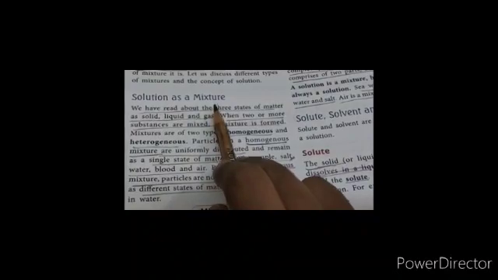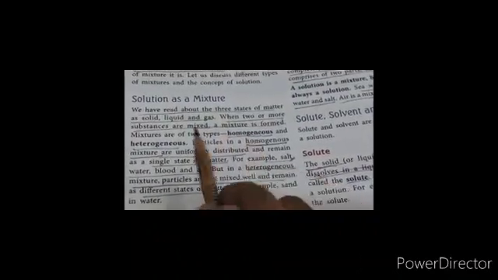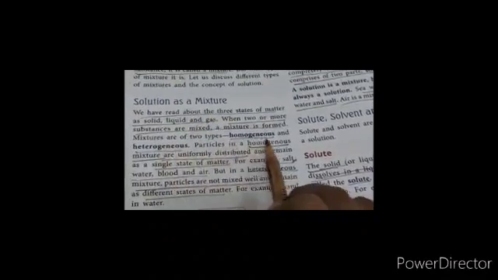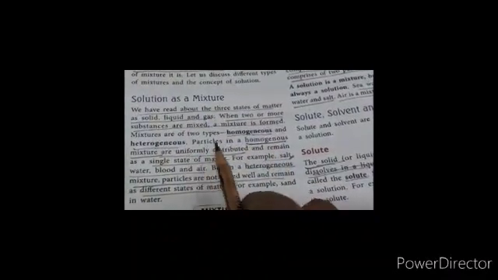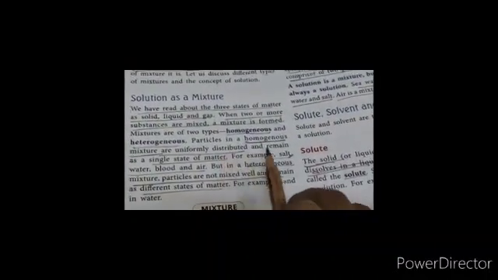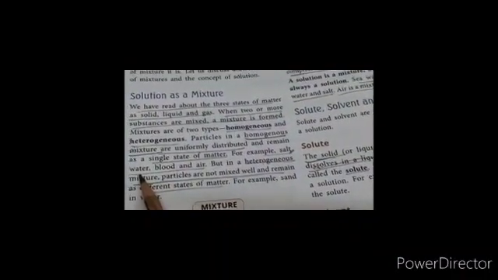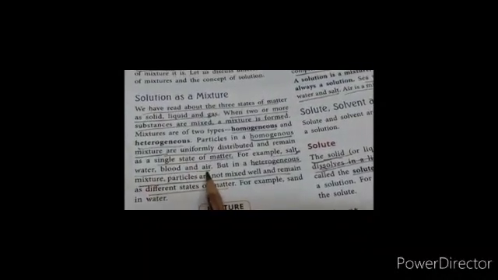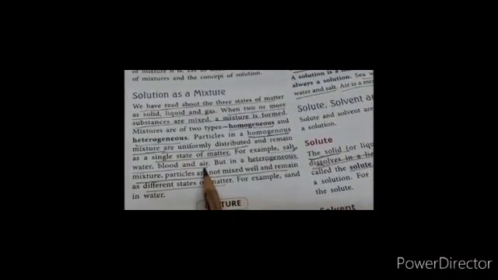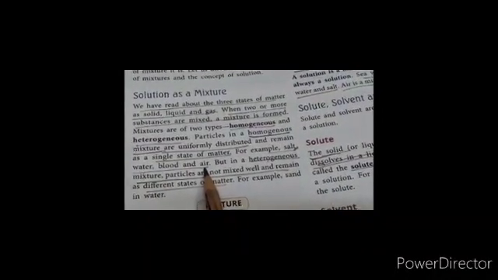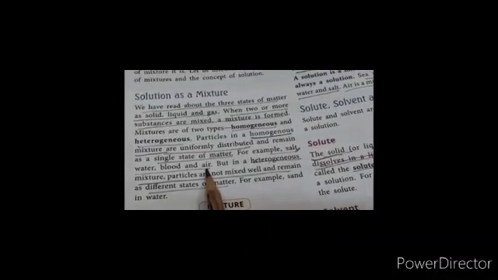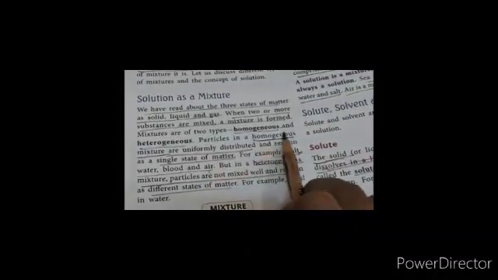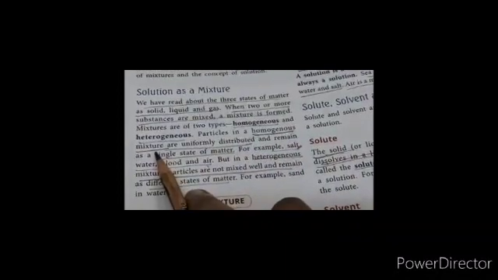So mixture is of two types: homogeneous and heterogeneous. Homogeneous means when all the materials mix together properly. Example, salt water. When we mix salt in water, it dissolves in water completely. Same way, air. Air is a mixture of many gases, but we cannot find out a single gas in the air. So it is called a homogeneous mixture.